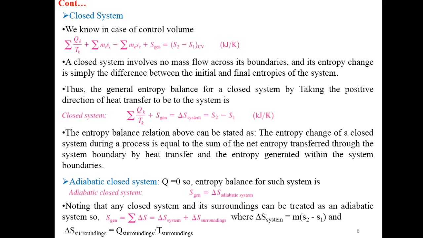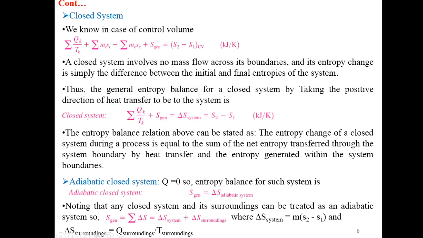Thus, the general entropy balance for a closed system, by taking the positive direction of heat transfer to the system, is given as entropy possessed by the heat interaction between system and surrounding, plus entropy generation, equal to delta S system, that is entropy change of the system. Here we take this quantity as 0, because in case of closed system there is no mass flow.